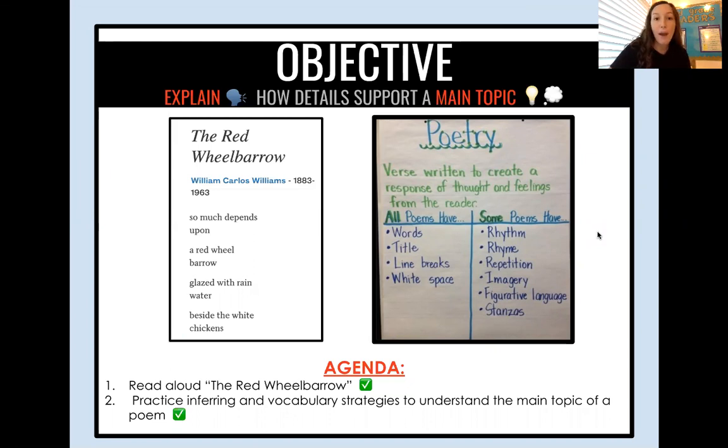So we learned about how he was inspired by nature, how he grew up to be a poet and a doctor. And today we're going to get a chance to see one of the poems that he wrote himself. But before we dig into the poem written by William Carlos Williams, we're going to learn some new vocabulary words. These vocabulary words are going to be important as we talk about poems today and in our exit ticket. So make sure that you're paying extra close attention so you can make sure that you're ready.